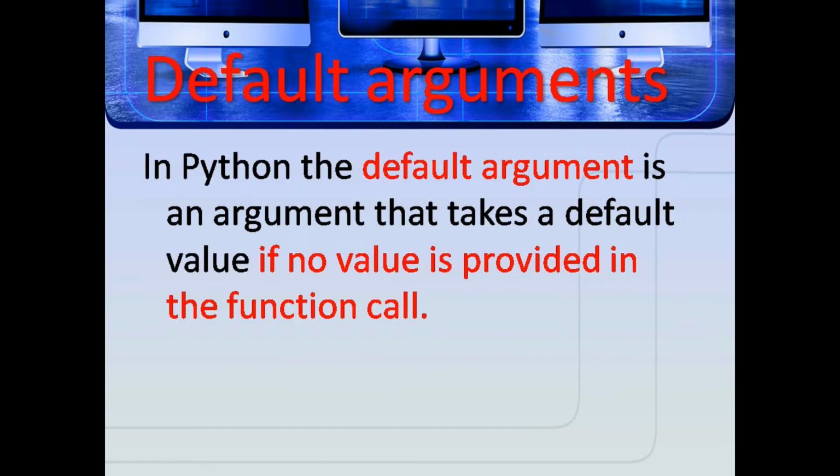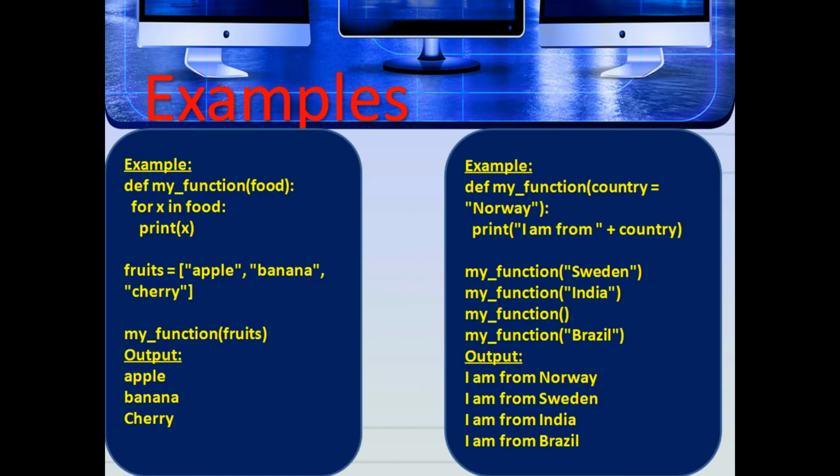Default argument. Here the value provided by the function declaration is automatically assigned. In Python, a default argument is an argument that takes a default value if no value is provided. For example, def my_function(food): for x in food: print(x); fruits = ["apple", "banana", "cherry"]; my_function(fruits). Here the output is apple, banana, cherry.